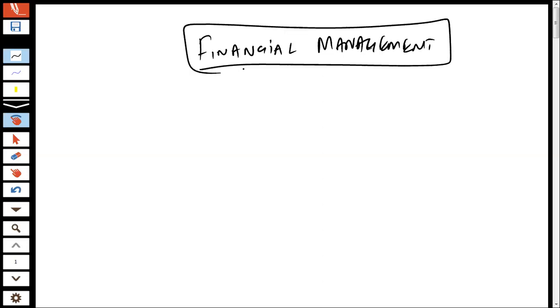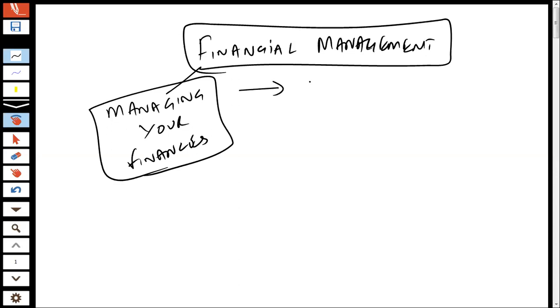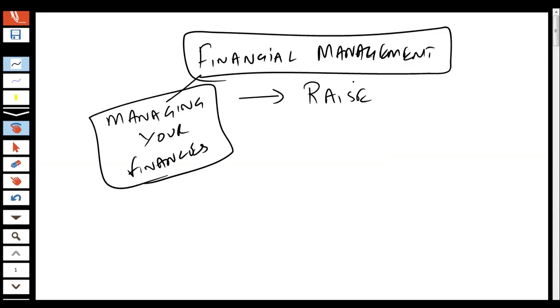When we talk about the concept of financial management, it actually means, in simple terms, managing your finances. And when we talk about managing our finances, there are various aspects to it. What exactly are those aspects? Number one of them is, as an organization, how exactly are you going to raise the finance? That's the first thing that you need to understand as an organization.